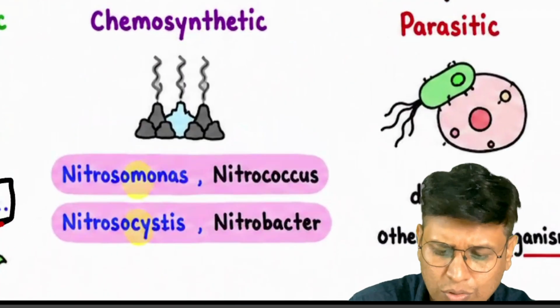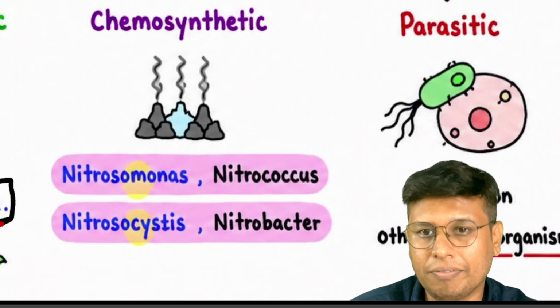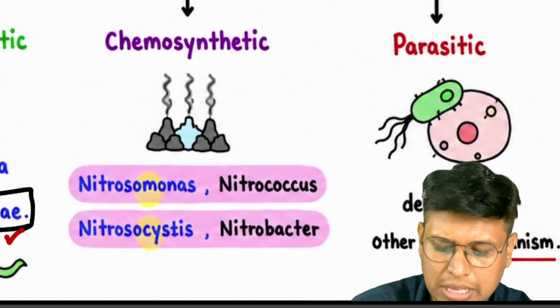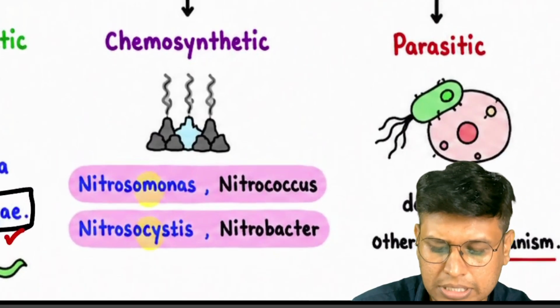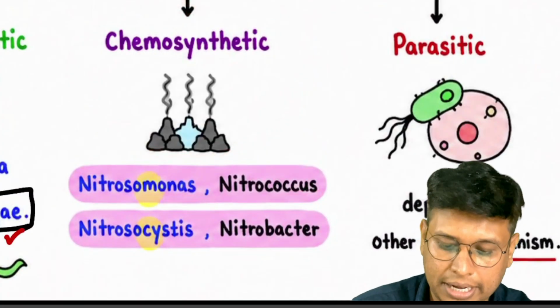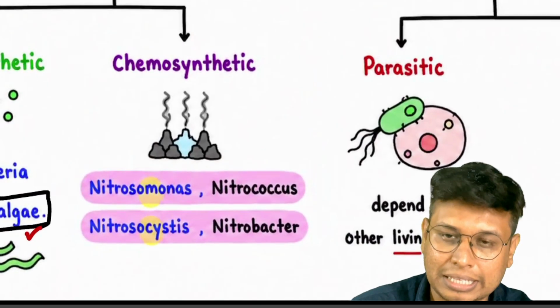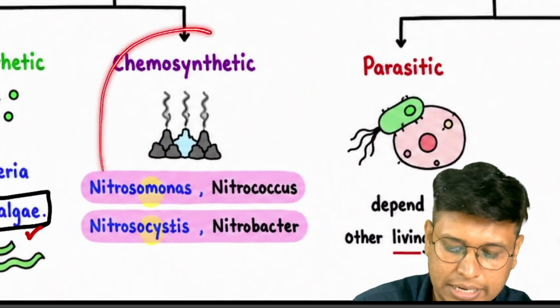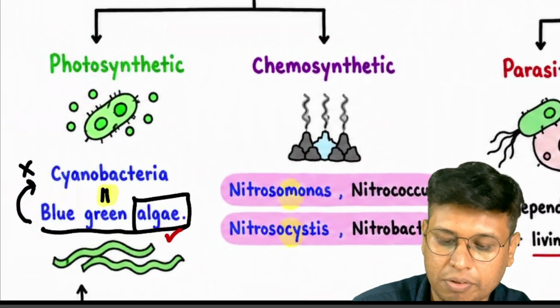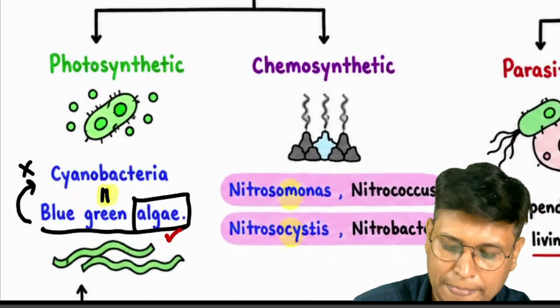Next one, the chemosynthetic ones. When we are discussing the chemosynthetic ones, we have Nitrosomonas, Nitrosococcus, Nitrosocystis and Nitrobacter. These are all chemosynthetic bacteria. We will study their examples and their role. So we have photosynthetic, we have chemosynthetic. Next one,